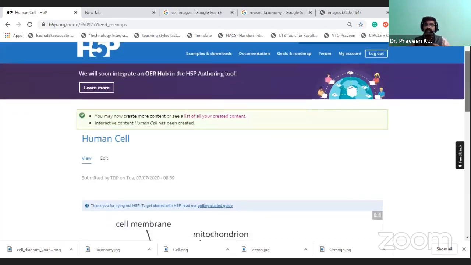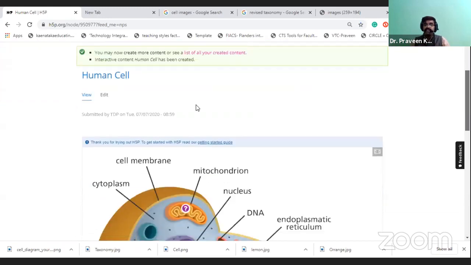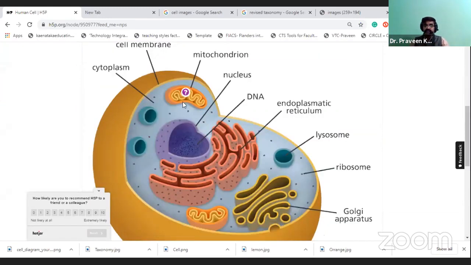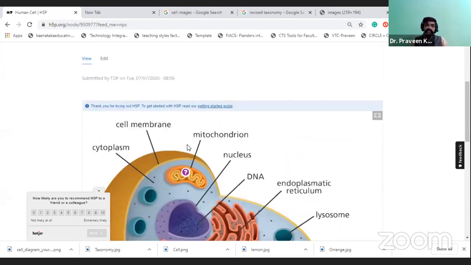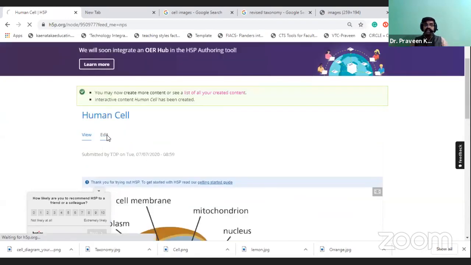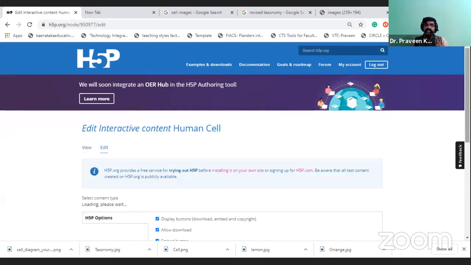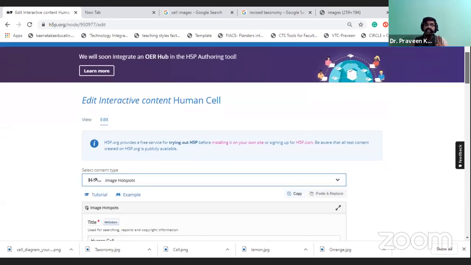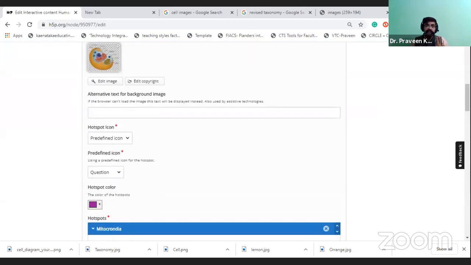See, observe how it will look like. See, there is a question mark. I think it is visible. See, if I move the cursor on that question mark, automatically it is showing mitochondria. Okay, mitochondria. So like that, you can click on that again if you want to add some more information regarding that. So here I have added the text only. So now I am going to edit that same thing. I have shown that three types of hotspot information you can create in that. Okay, so now I am going to add one more information.